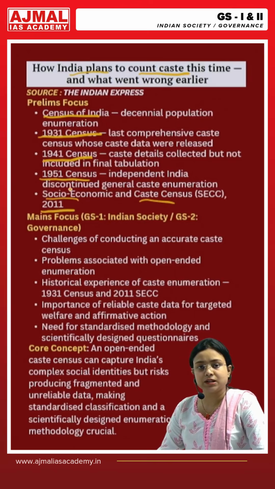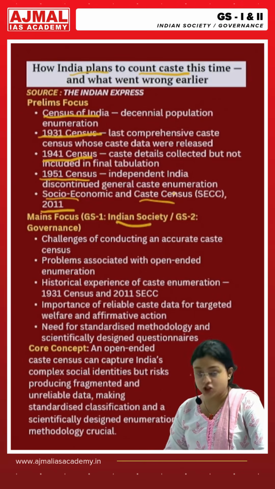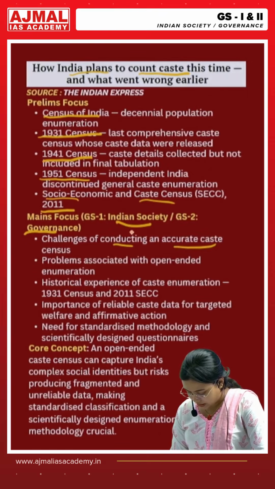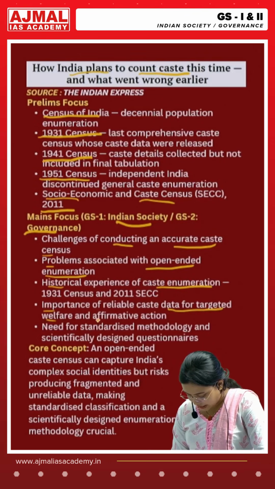For mains perspective, this article is important for GS paper 1 Indian society and GS paper 2 governance, and it can be linked to the topics of challenges of conducting an accurate caste census, problems associated with open-ended enumeration, historical experience of caste enumeration, importance of reliable caste data for targeted welfare and affirmative action, need for standardized methodology and